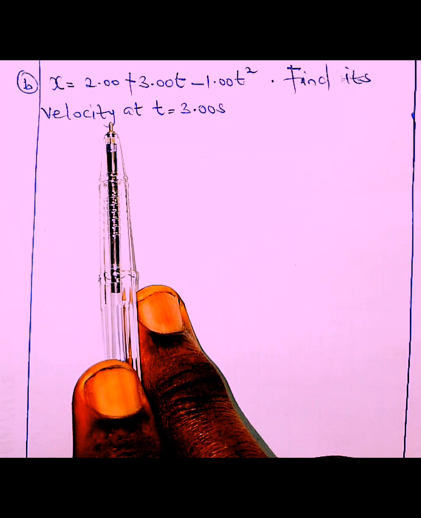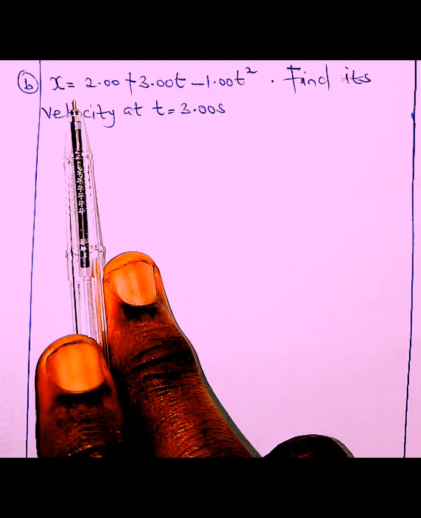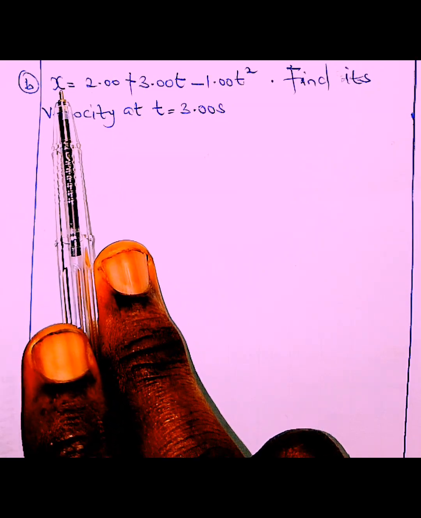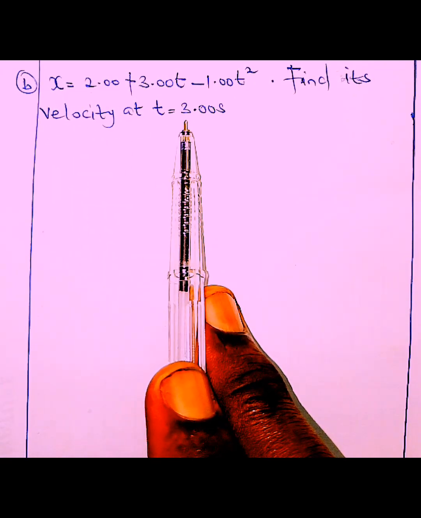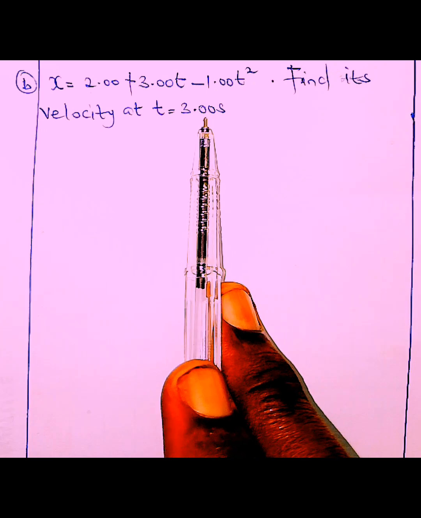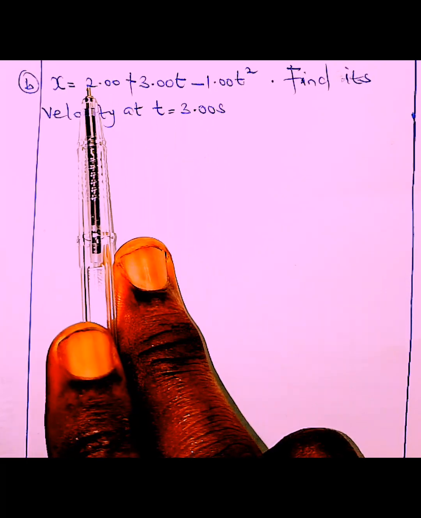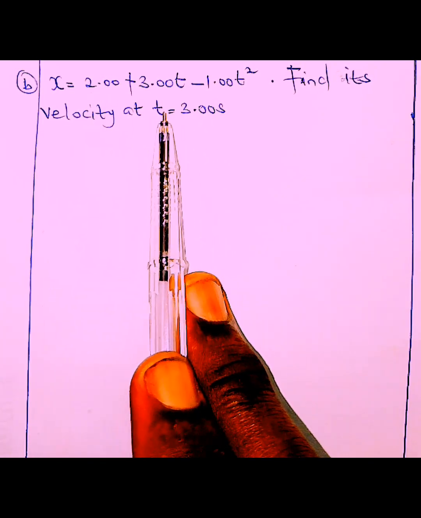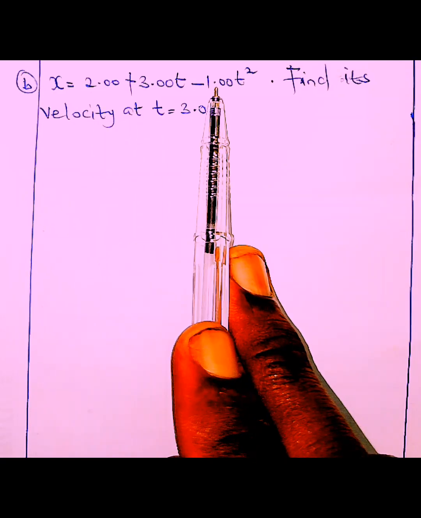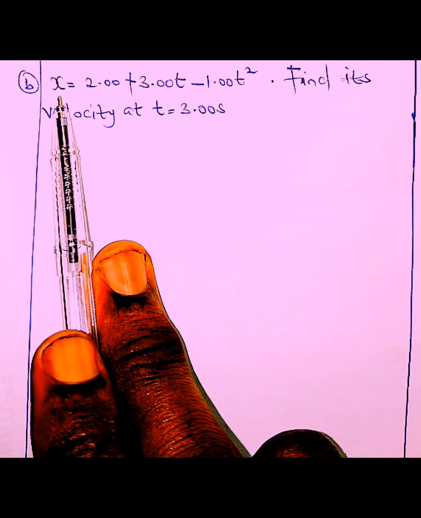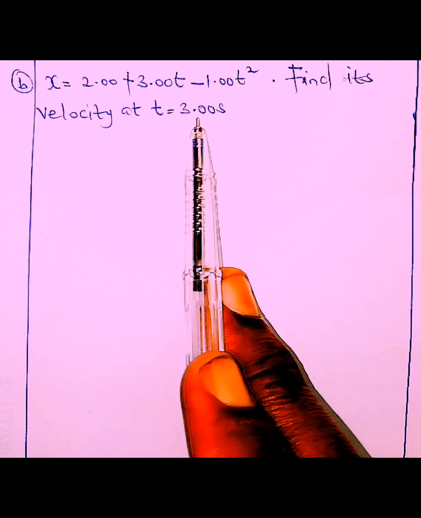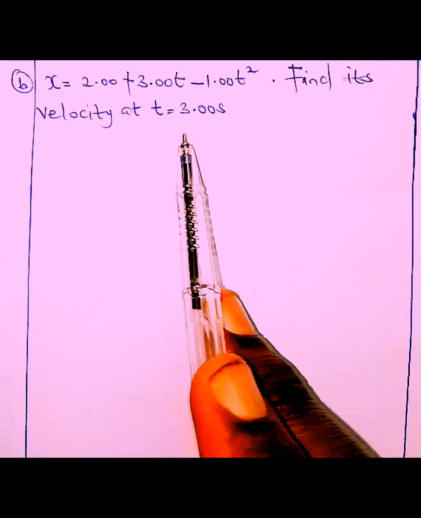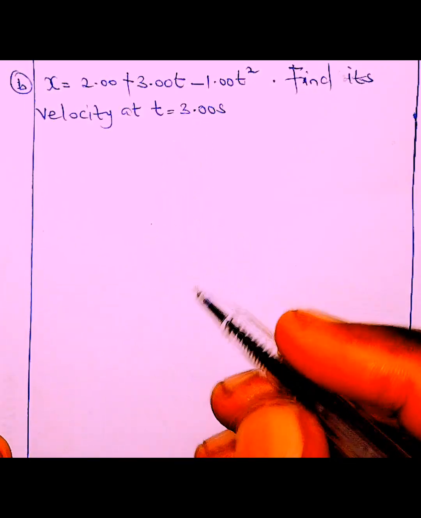So the only way we can get this done is by differentiating. We have to differentiate to get the velocity before we can then get the velocity at time 3.00 seconds. Now it's going to be very funny if you try to substitute t into this equation to get your distance, and then try to do distance divided by time taken. It doesn't make any sense. That's not the way to go about it. So the first thing you have to do is to differentiate. Calculus comes in handy here.